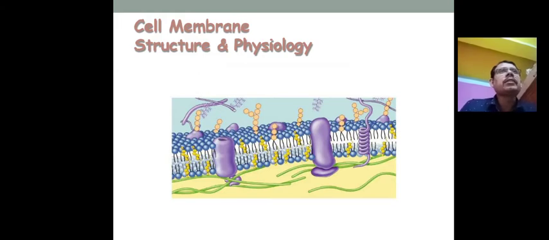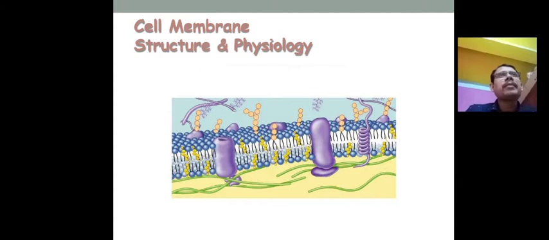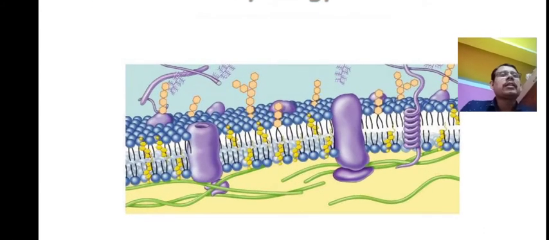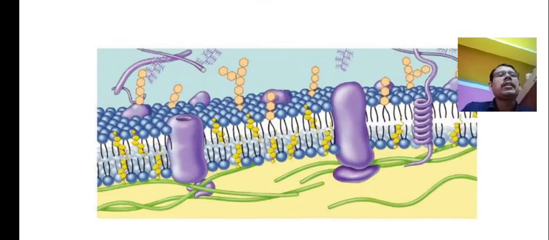Drug absorption basically depends upon the structure of the cell, because whether the drug is liquid or solid, it is basically absorbed through the cell membrane. So the cell membrane structure is a very essential component in determining whether the drug will be absorbed or not, or which type of drug is absorbed by the cell membrane. This is very important. So we can study the structure of the cell membrane. You can see it.